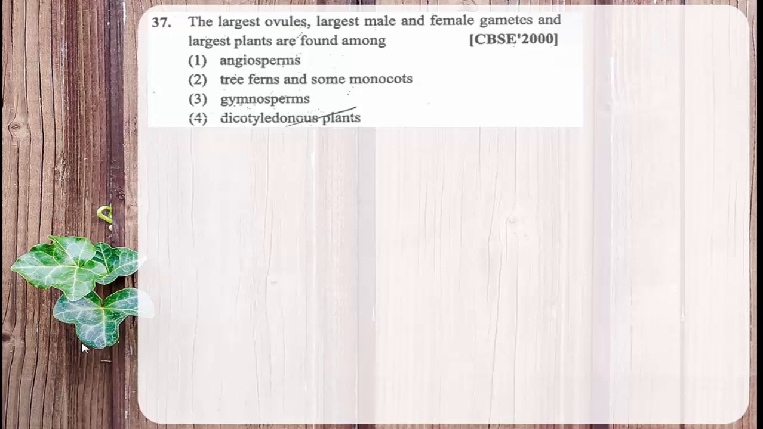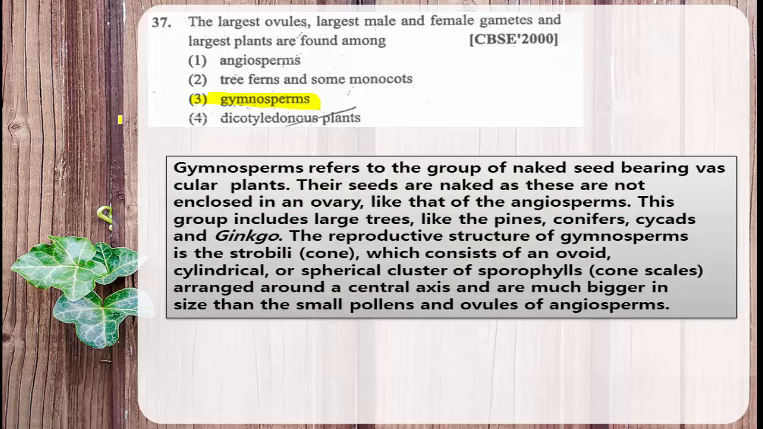Largest flower is observed in the angiosperms. Monocots are not of large body. The plant body of the monocots is smaller. So dicots, some of them are larger plants, but largest ovule along with the male and female gametes and the largest plant, all these are the characters found in gymnosperms. So the answer,